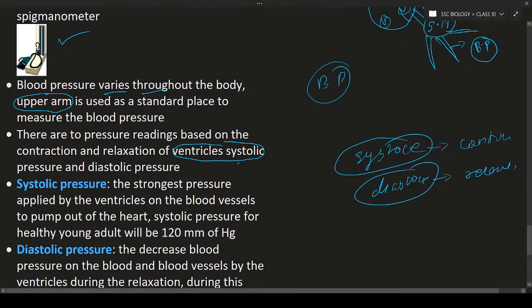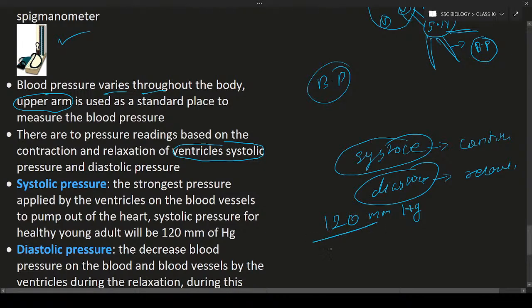So the systolic pressure means how much pressure is exerted on the arteries when the ventricles are contracted. When the ventricles of the heart are contracted, there will be a generation of 120 mm of Hg in the blood vessels, that is in the artery. So this much will be the pressure. Here 120 is the systolic pressure, and after contraction there will be relaxation.